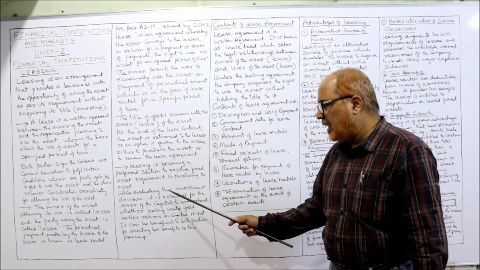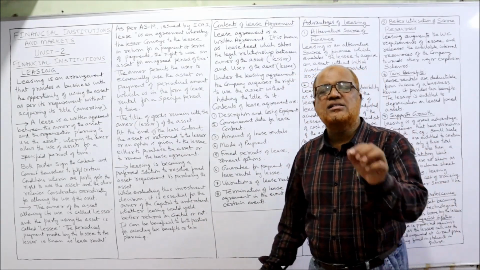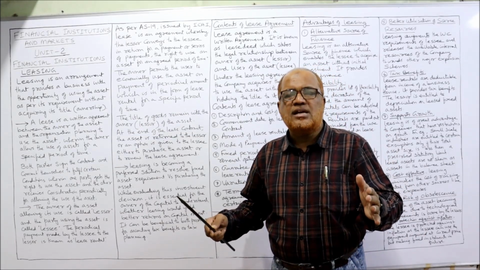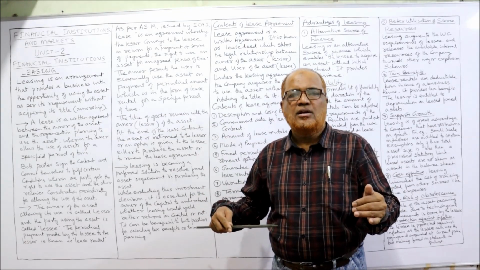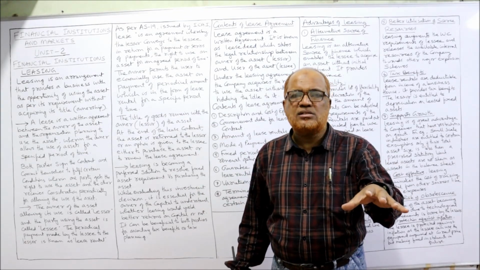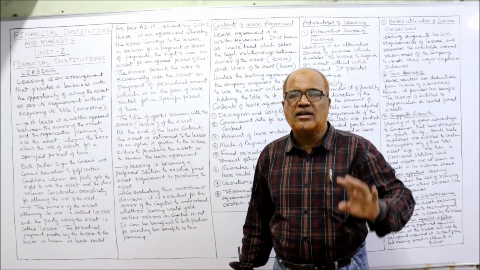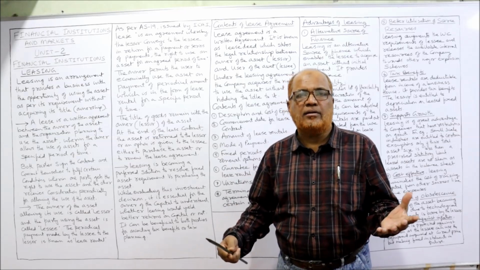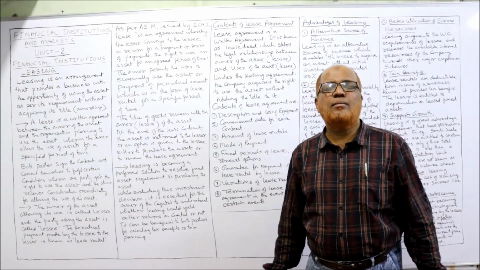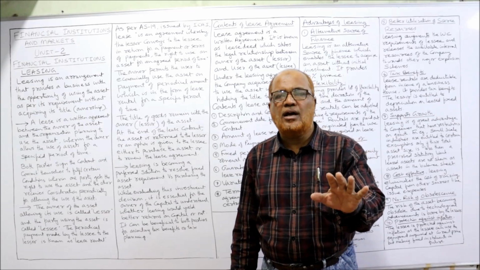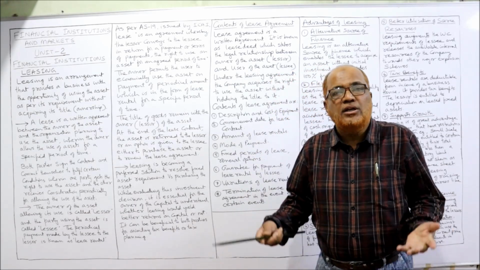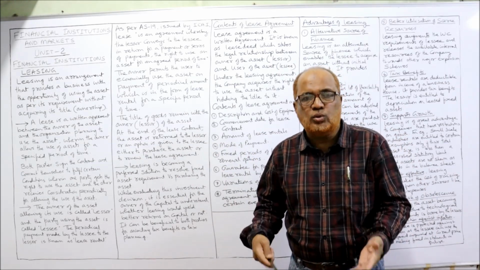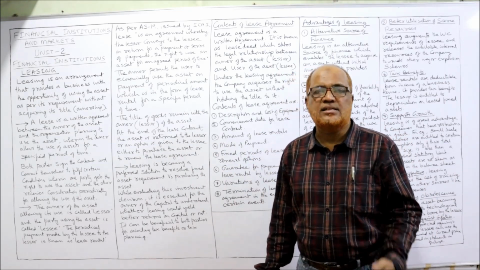Now, while evaluating this investment decision, actually leasing is an investment decision. Investment means the business has to purchase an asset. So in case of outright purchase, the business has to part with the cash. The business has to make the whole payment. Whereas in case of a lease agreement, the business is not investing the money in the asset, but using the asset. Some other person owns the asset and has given it to them. They are only using the asset.